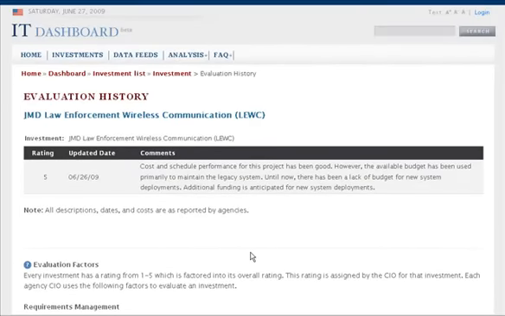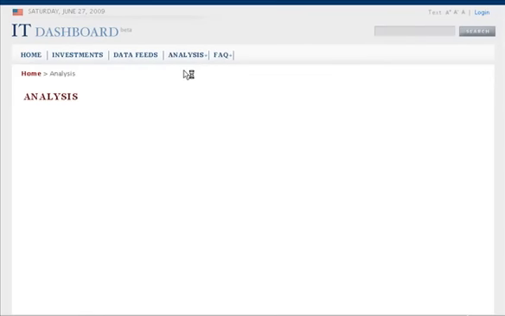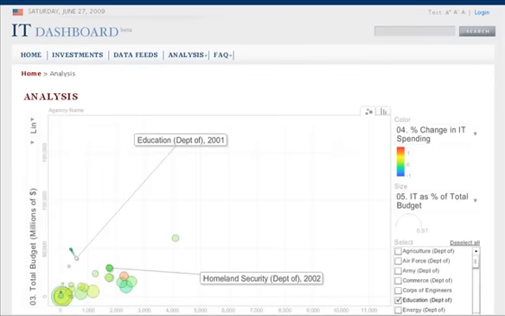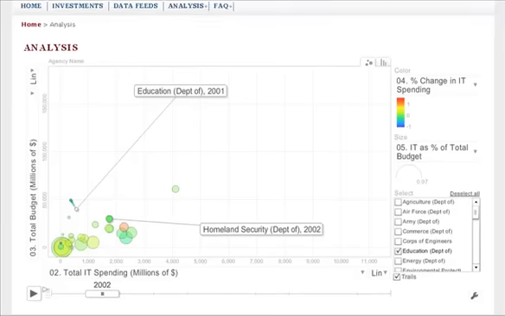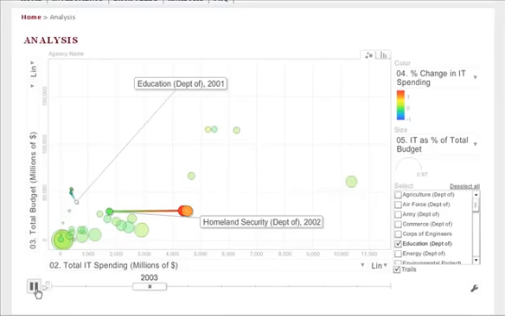Now let's take a look at some of the tools the IT dashboard provides to help you become familiar with the entire IT portfolio. The analysis area offers rigorous visualization tools which allow you to dive deeply into the IT portfolio. Drawing on the data provided by each federal agency, you can visualize and animate up to 5 different variables describing the IT portfolio in a single chart.